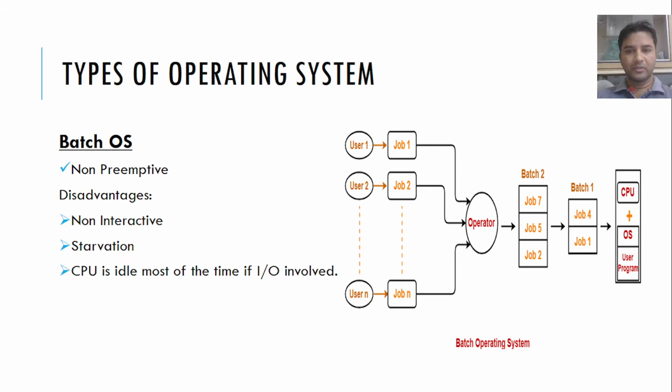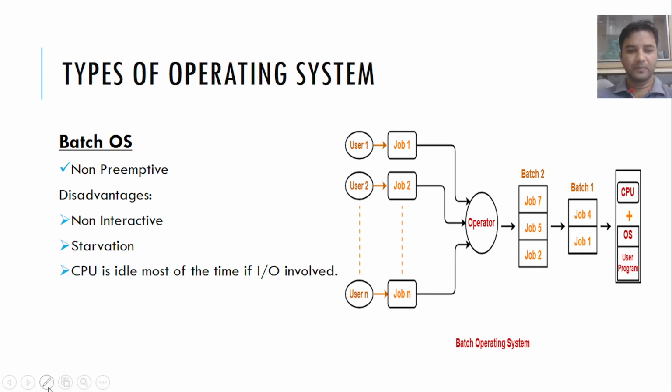If I talk about batch operating system, it is nothing but your sections in your class. That means based on some criteria, we divide our students into some sections. Okay, fourth semester section A, fourth semester section B, like that. In this case also, based on some similarity, we have divided our jobs into batches.